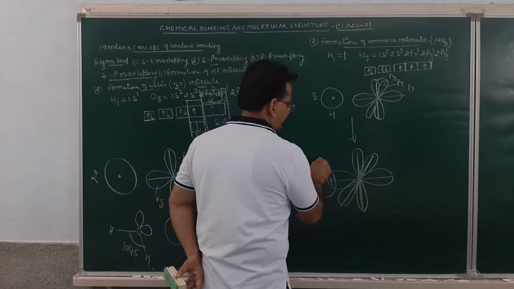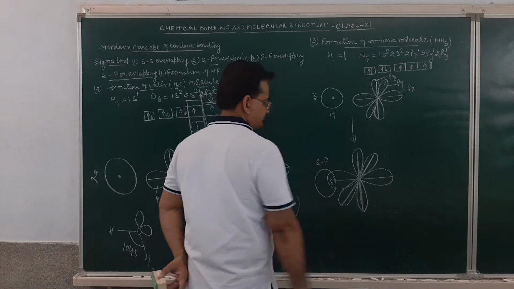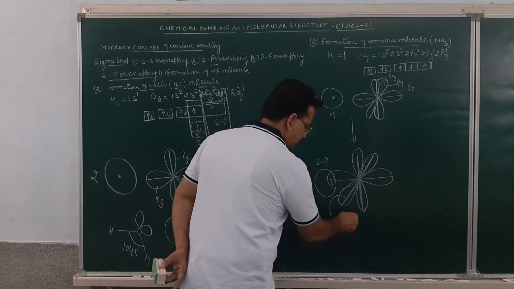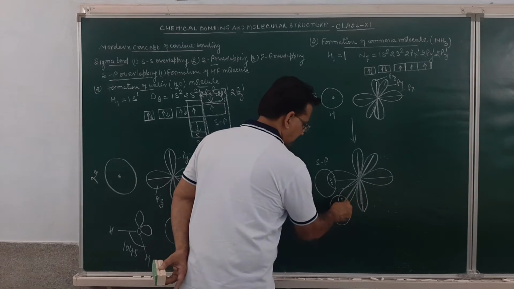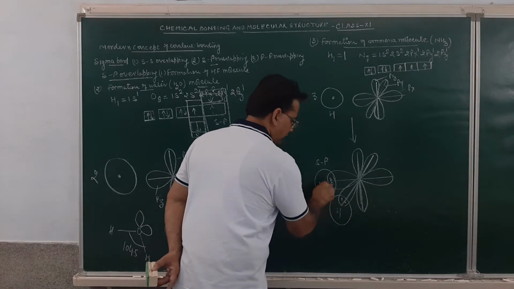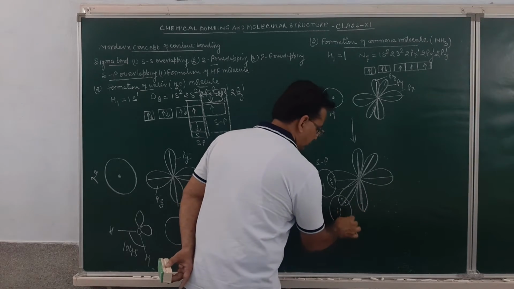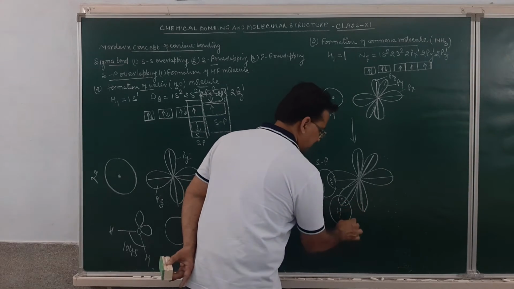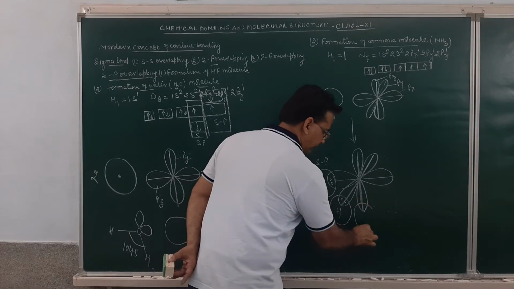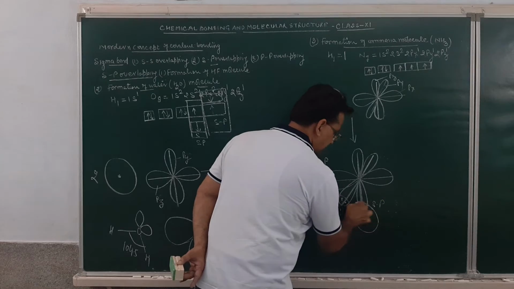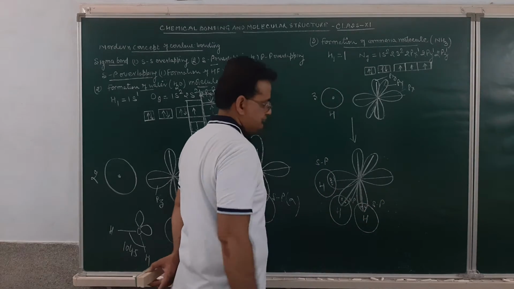And this is what bond? s-p. One of the hydrogen atoms will overlap with this. What bond is formed over here? This will be an s-p bond. Am I clear? And one of the hydrogen atoms will overlap with this. Here again the s-p bond, here again the s-p.